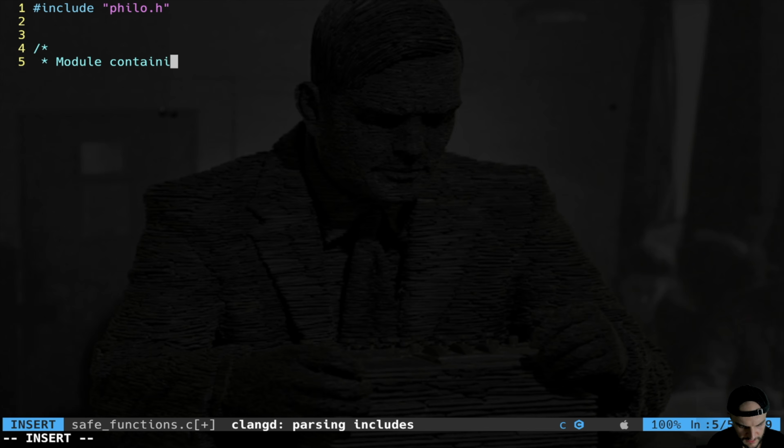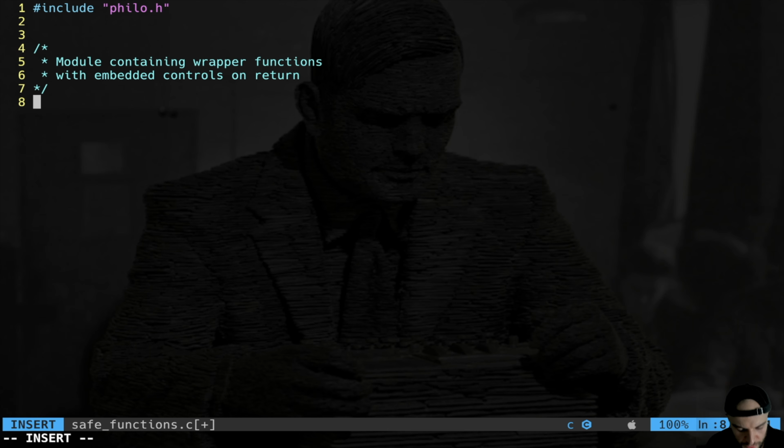Module containing wrapper functions with embedded controls on return. What do I mean by that? The goal is to create a very short main code, so I don't want to control the error returning from the function, both from the malloc but also for the pthread functions, which are all self-similar. We're going to start from the malloc so you can understand what I actually want to do.